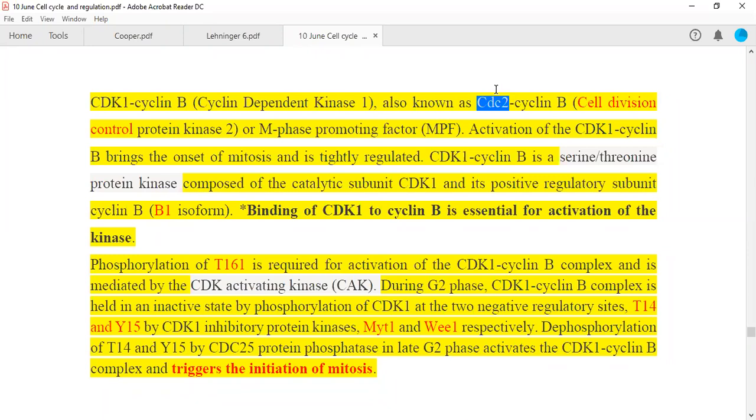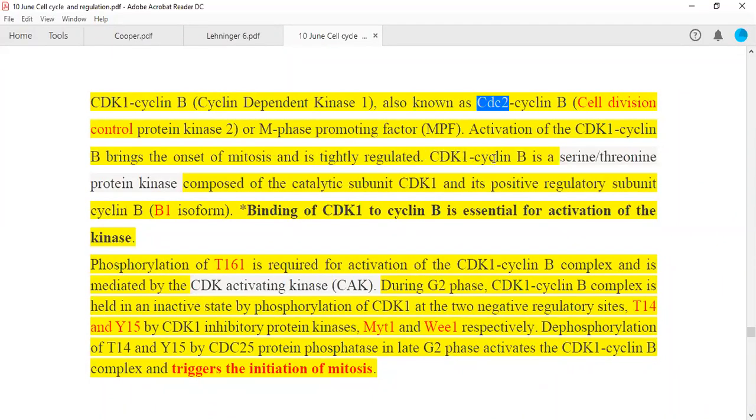So I also told you in my previous class, CDC is the full form of cell division control protein kinases or phosphatases. Actually, under CDC, two major classes of enzymes, kinases and phosphatases, will come. CDC2 is a kinase, CDC25 is a phosphatase. So CDC stands for cell division control proteins, or the M phase promoting factor, that is called MPF. Told you many times. Activation of CDK1 cyclin B brings the onset of mitosis and moves the cell out of G2 phase. You know this, and it is tightly regulated.